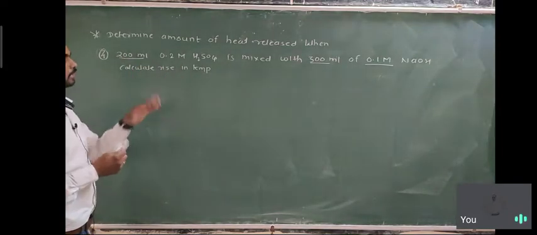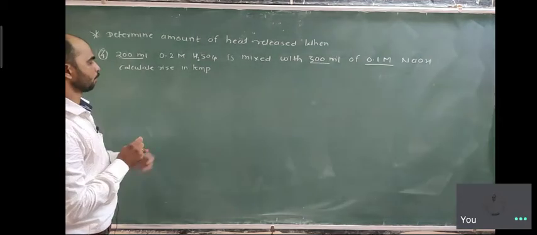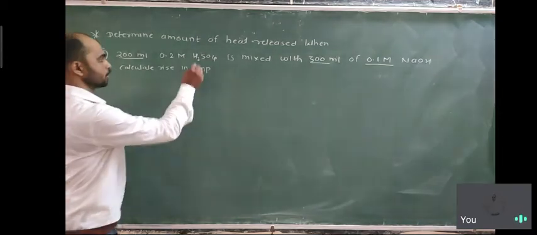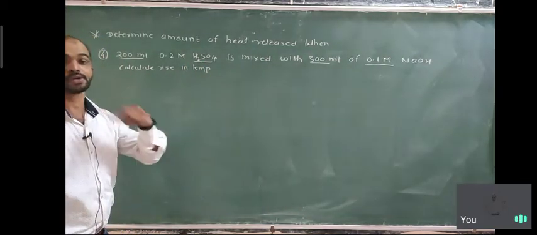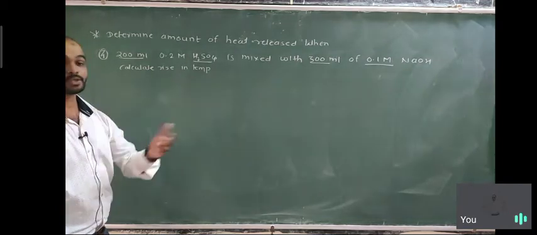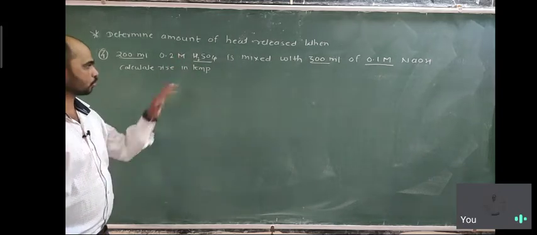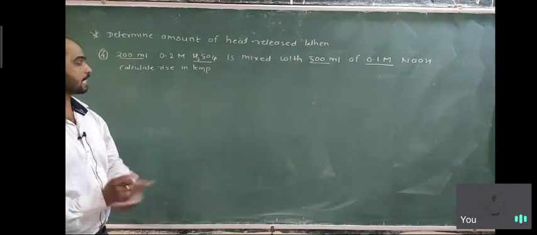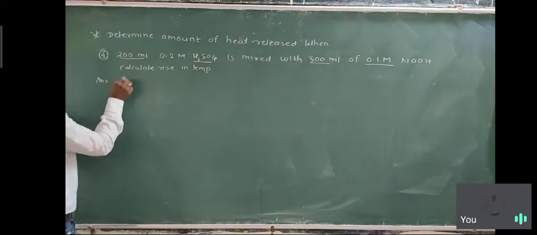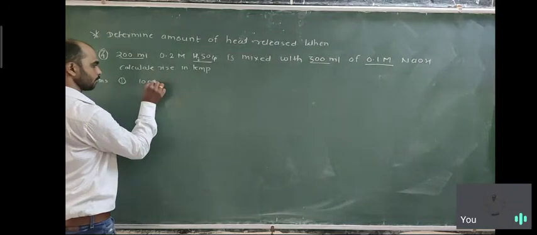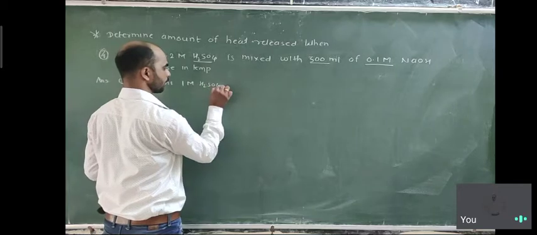So we first of all convert the given solution concentrations into a number of moles. But the change is here. H2SO4 is a dibasic acid, meaning it has the ability to donate the proton 2 times. It will react with 2 moles of the base. Since it is dibasic, its concentration is different compared to a normal acid. So first, the condition: 1000 ml of 1 molar H2SO4 is equal to 1 mole.